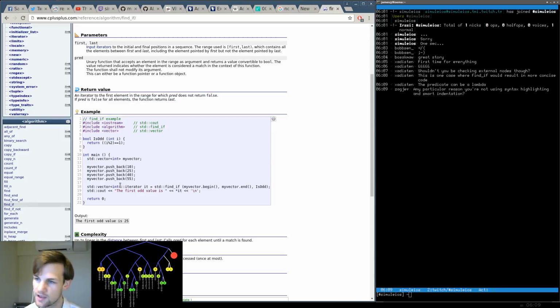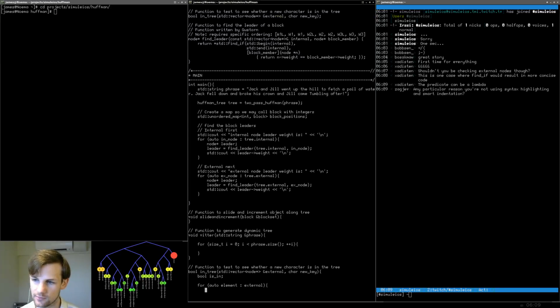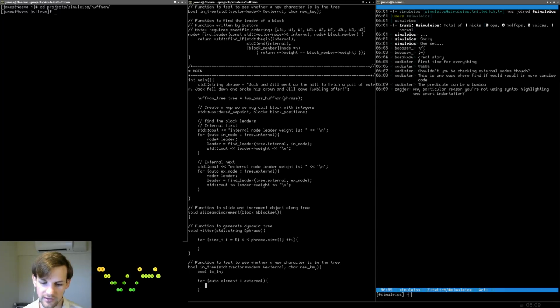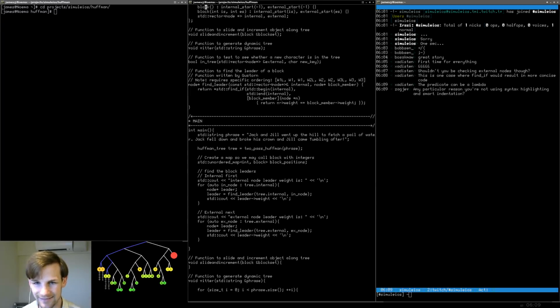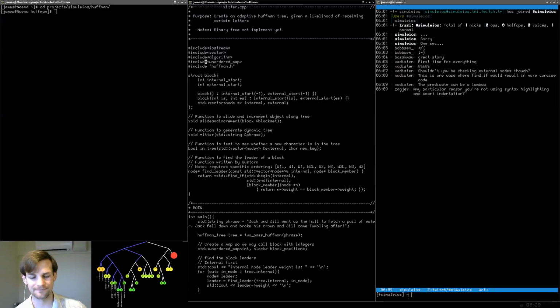Okay. Any particular reason you're not using syntax highlighting or smart indentation? Well, smart indentation drives me nuts, and so does syntax highlighting. That's why. That's literally the only reason. I know it's weird. I get that, but